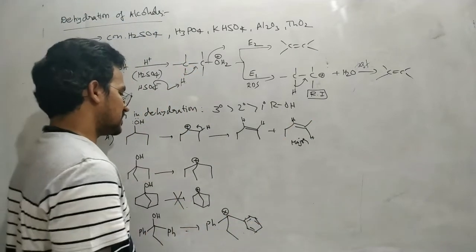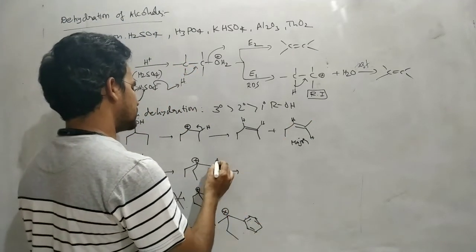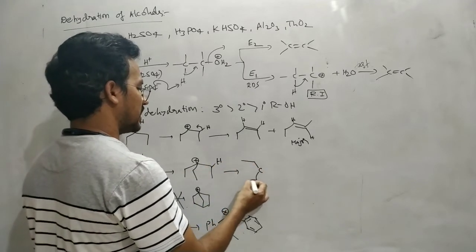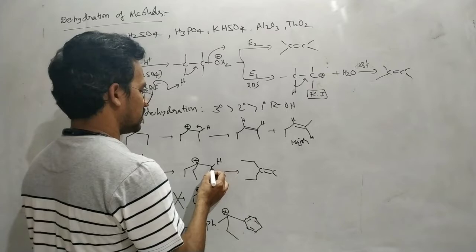Now in this case, one hydrogen can be removed from this one. So this carbon has an ethyl group, and the double bond is formed between this carbon and this carbon.